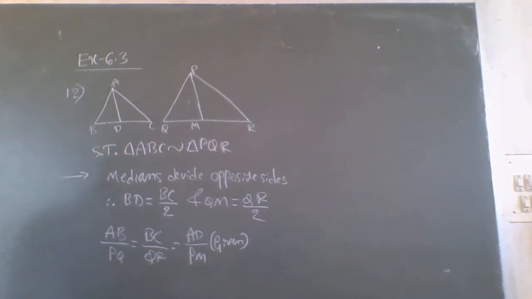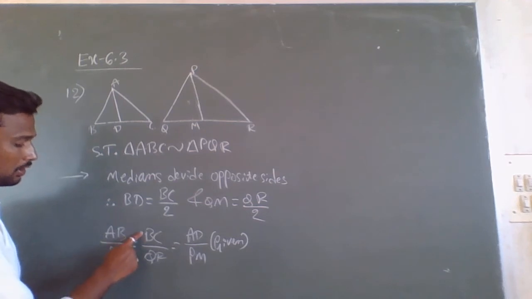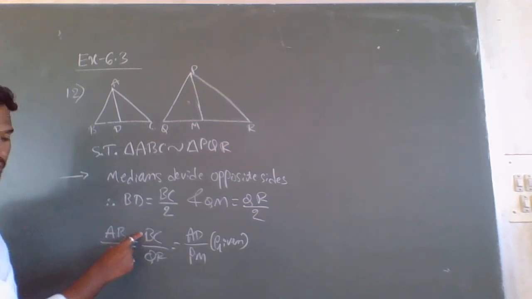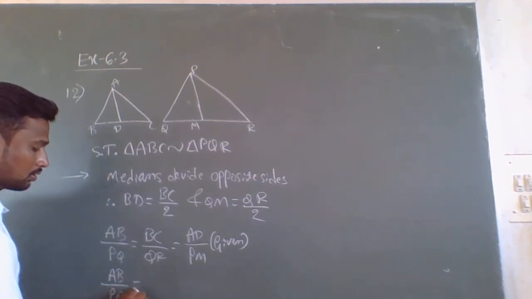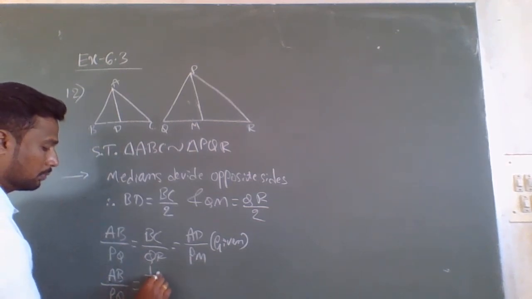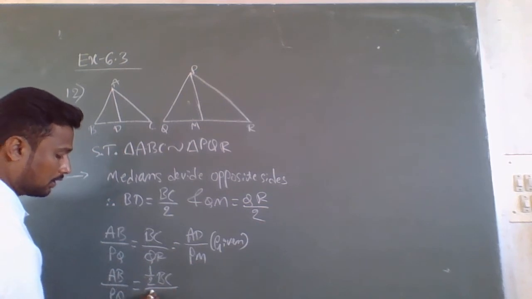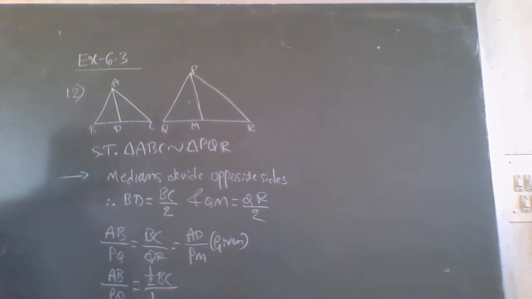Now what can we write here? I will multiply BC and QR by 1 by 2.